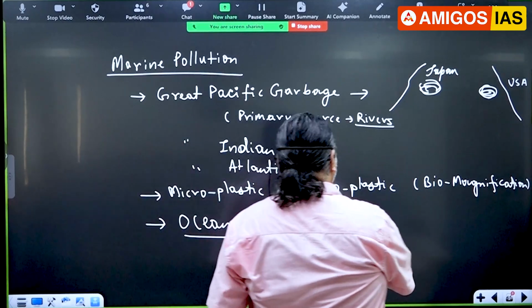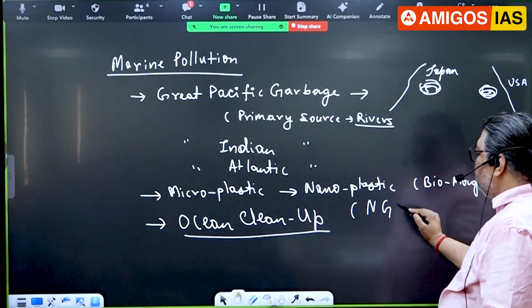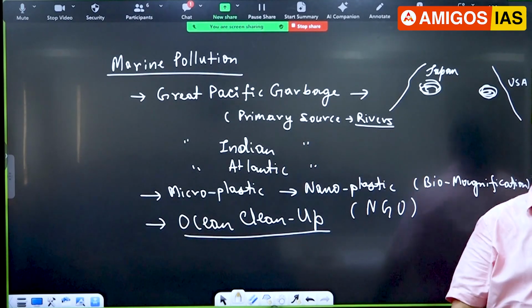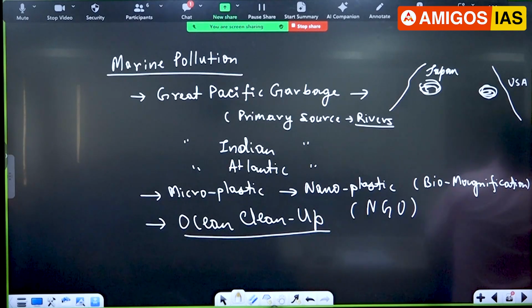See, it is a non-government initiative, not by governments. When the governments carry it out, what do we say? Intergovernmental. It is by private organizations that have teamed up to remove this garbage from the ocean and recycle it. We can recycle plastic. They are doing the recycling part.